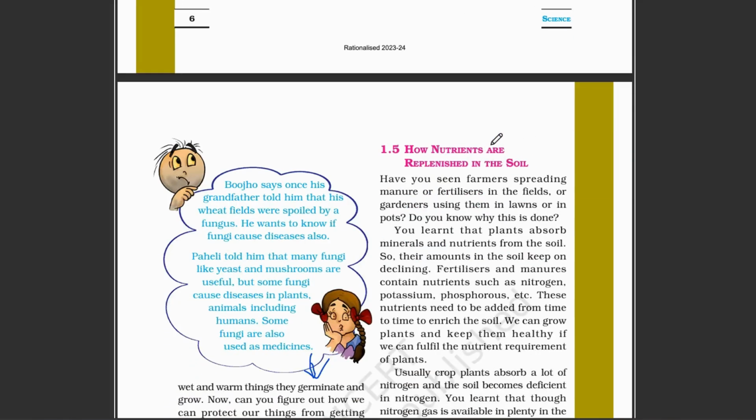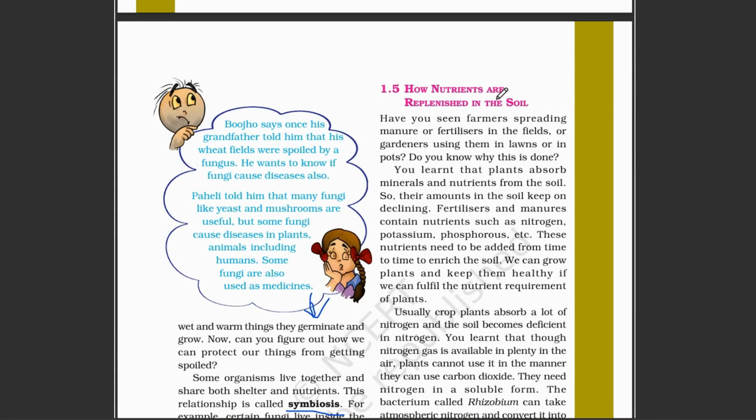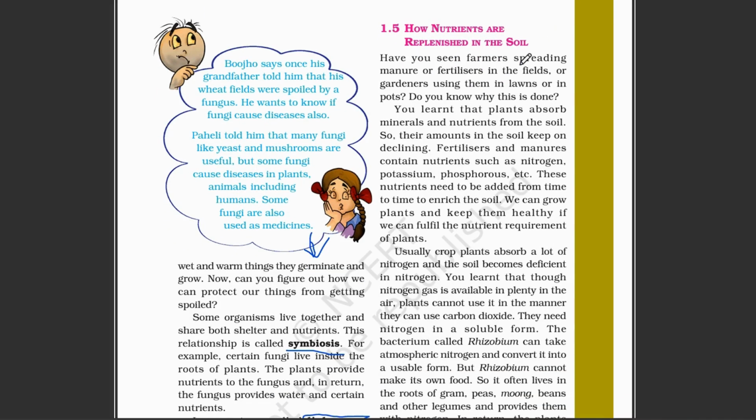Now, how are nutrients replenished? You have seen many cases where the land just does not grow any plants. This is because its nutrition is depleted by the frequent growing of plants by farmers. That is why the nutrition just disappears. Now, have you seen farmers using manure and fertilizer? They fill the soil again with nutrients.